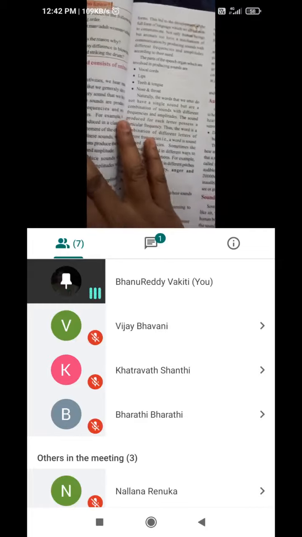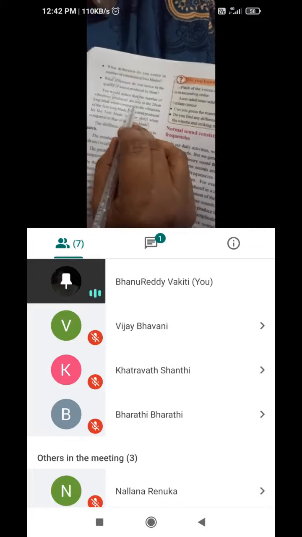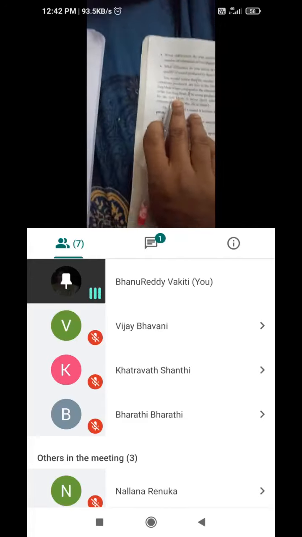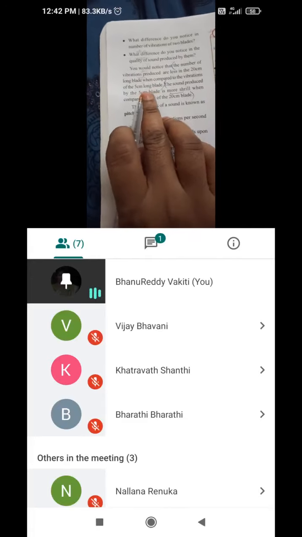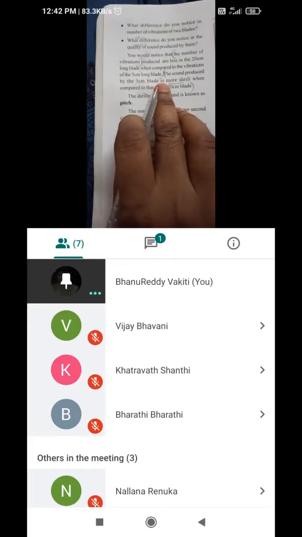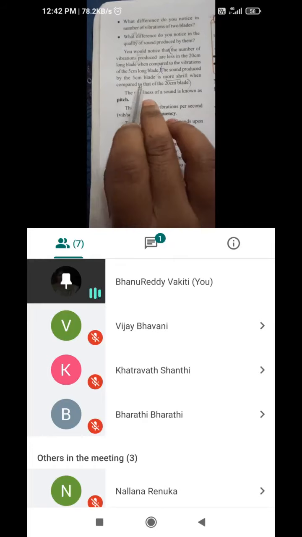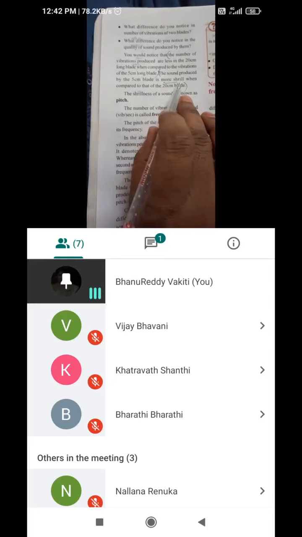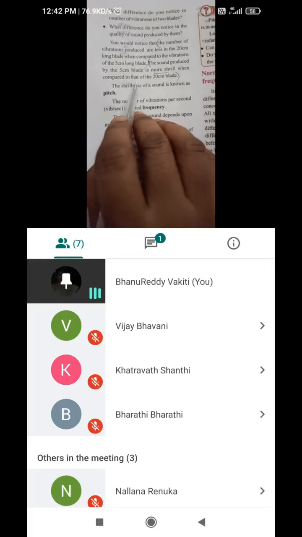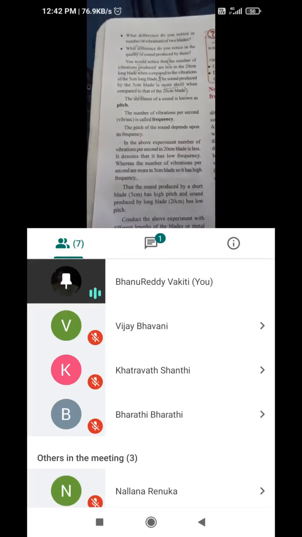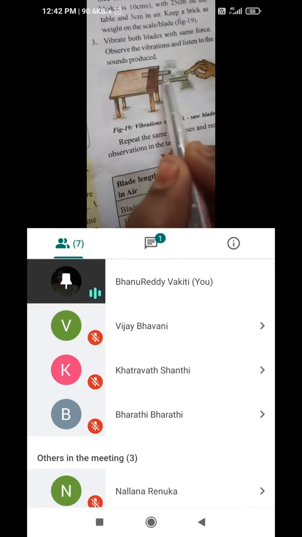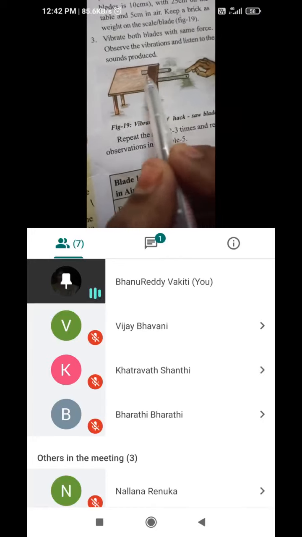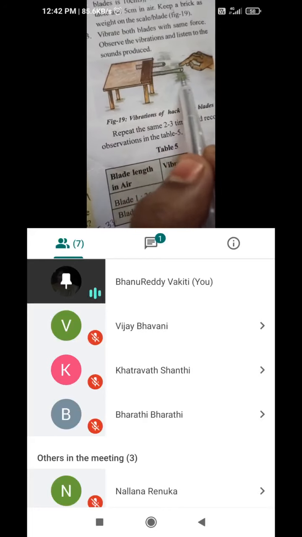So then the number of vibrations produced are less in the 20 centimeter long blade when compared to the vibrations of 5 centimeter long blade. So the sound produced by the 5 centimeter blade is more shrill when compared to that of 20 centimeter blade. So this is more powerful sound will gives. ఇది మనకి ఎక్కువ సౌండ్ ఇస్తుంది కదా, and this one gives less sound.